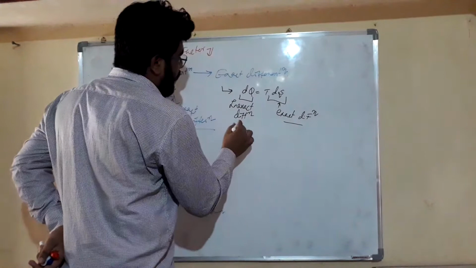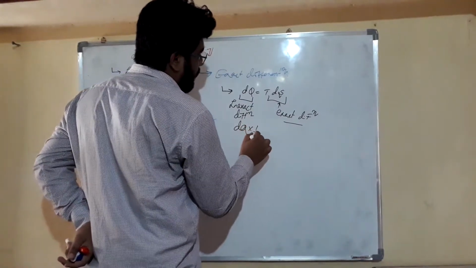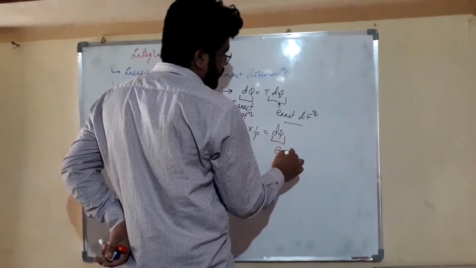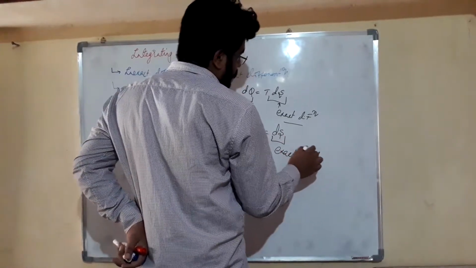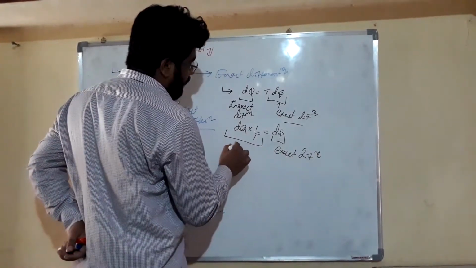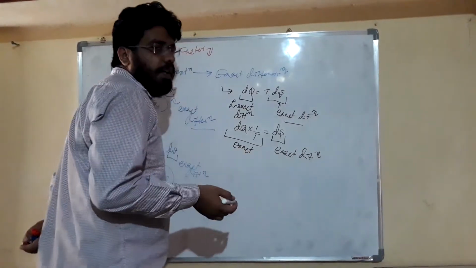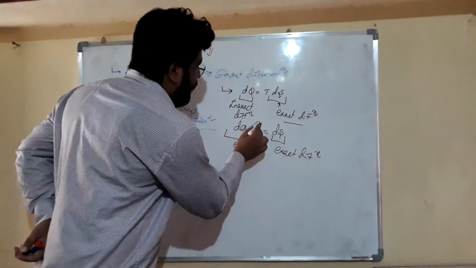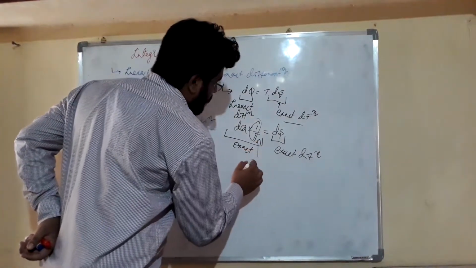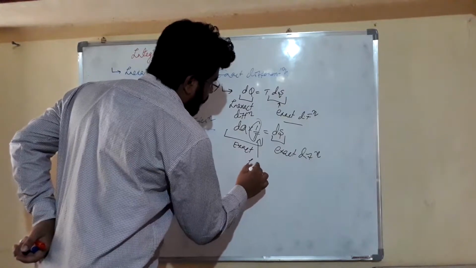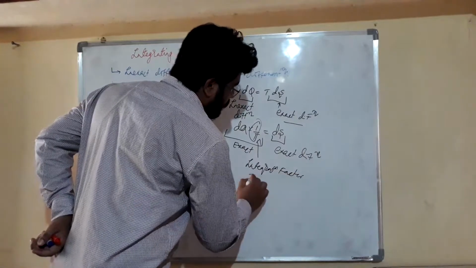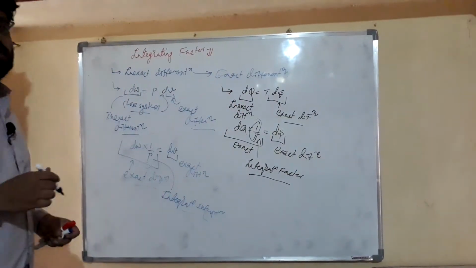Now friends, we will multiply our dq by 1 upon T, then it equals dS, and dS is an exact differentiation friends. So it is dq into 1 upon T, so it also becomes exact. So friends, our dq is multiplied with 1 upon T and gets converted into exact differentiation. So friends, this multiplier is called our integrating factor. So friends, this is all about our integrating factor.